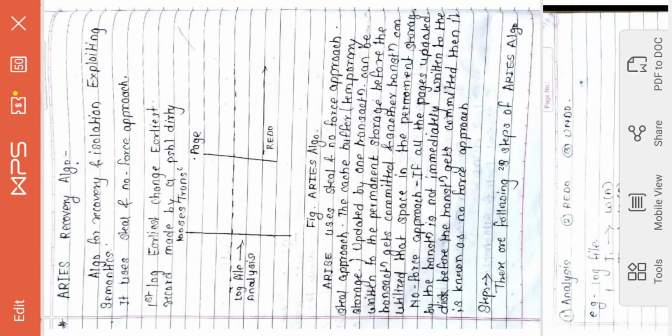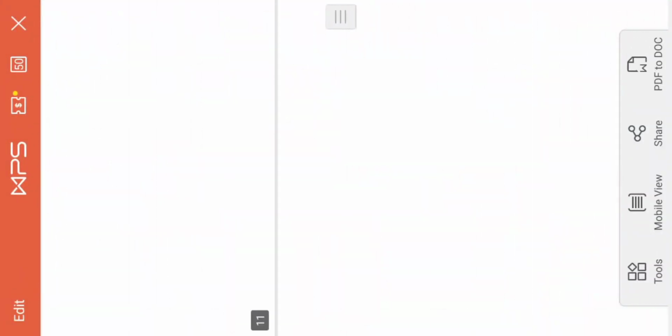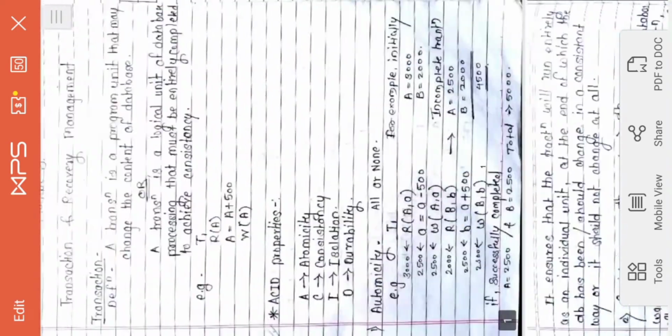So good afternoon everyone. Today we are going to talk about the Aries algorithm, but before we start with the Aries algorithm, whatever we have studied earlier in this particular module, I will revise in a quicker way, and then we'll start with this last topic of this particular module. Okay, so let me quickly revise it from where we have started.